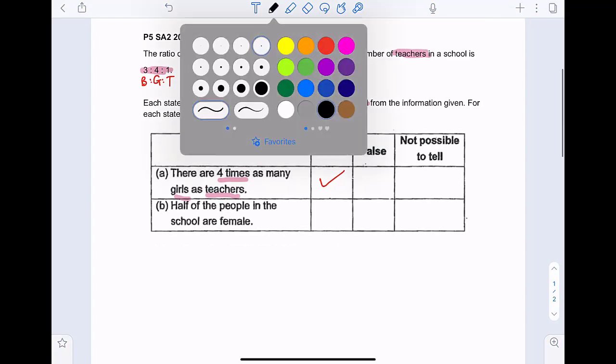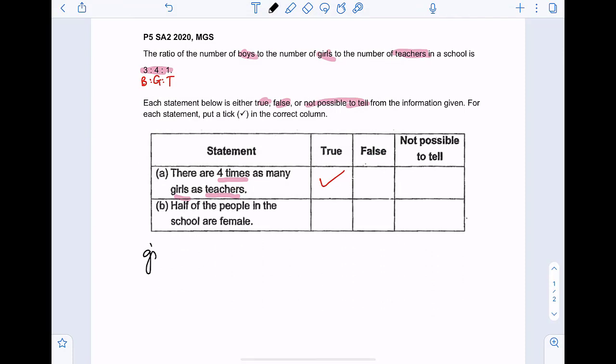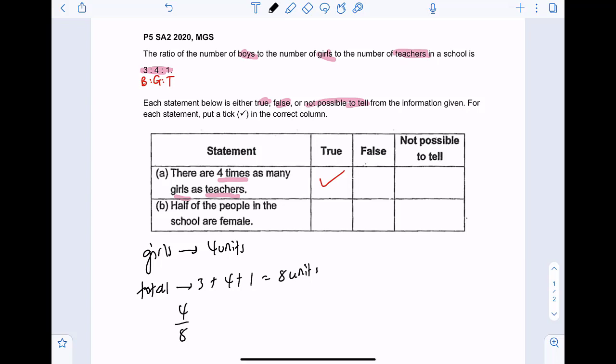Next, half of the people in the school are female. Now, if we just talk about the girls alone, we know that they will take on 4 units. Okay, and in total, 3 plus 4 plus 1, total units will be 8 units. Now, just for the girls alone, what is the fraction of people in the school who are girls? That will be 4/8, which is half. Alright, if they said half of the people in the school are girls, then it's okay.